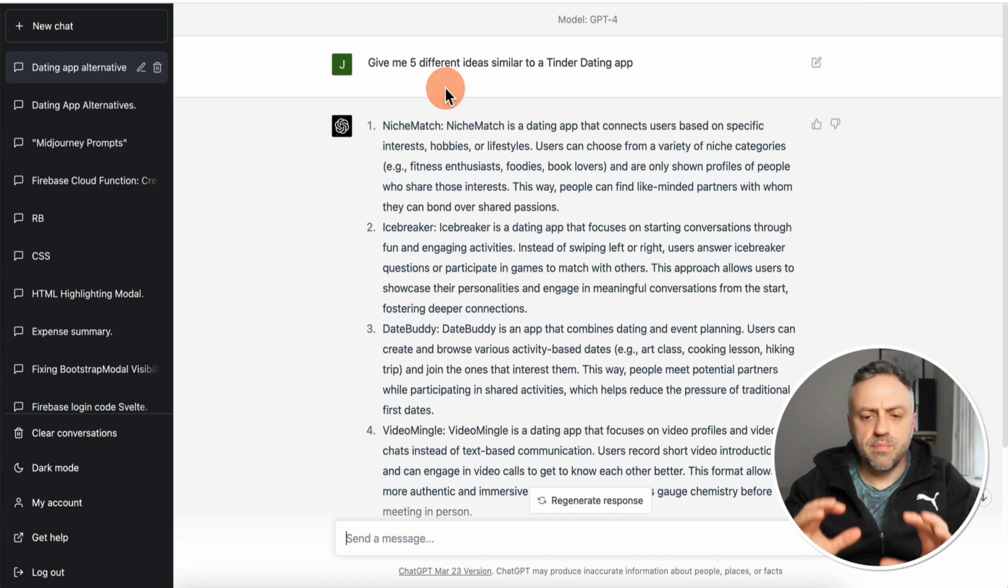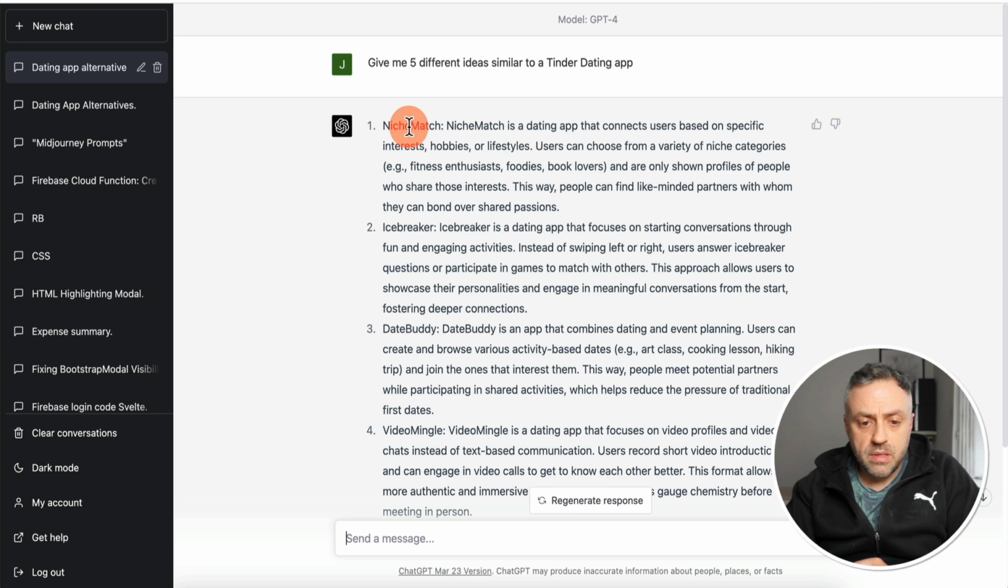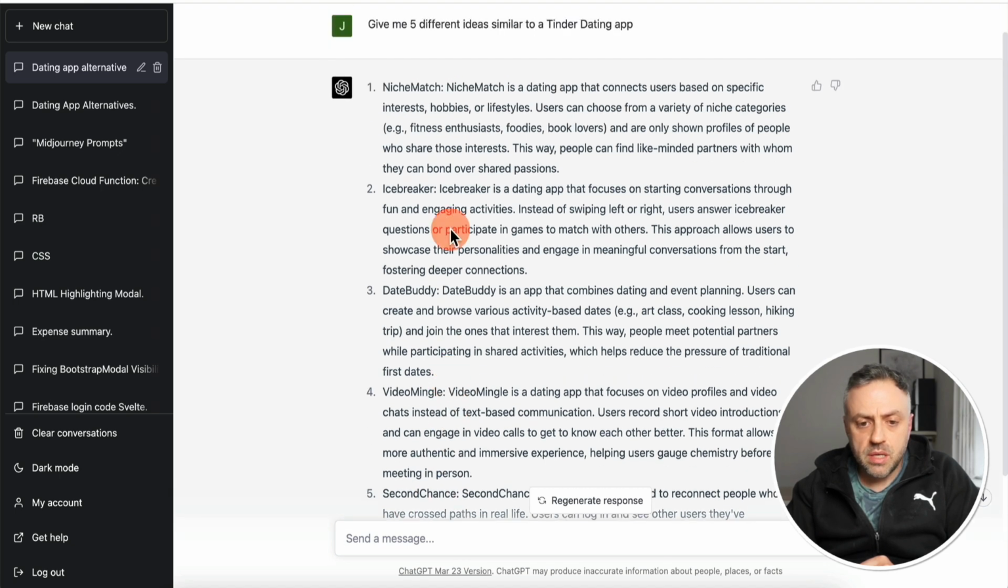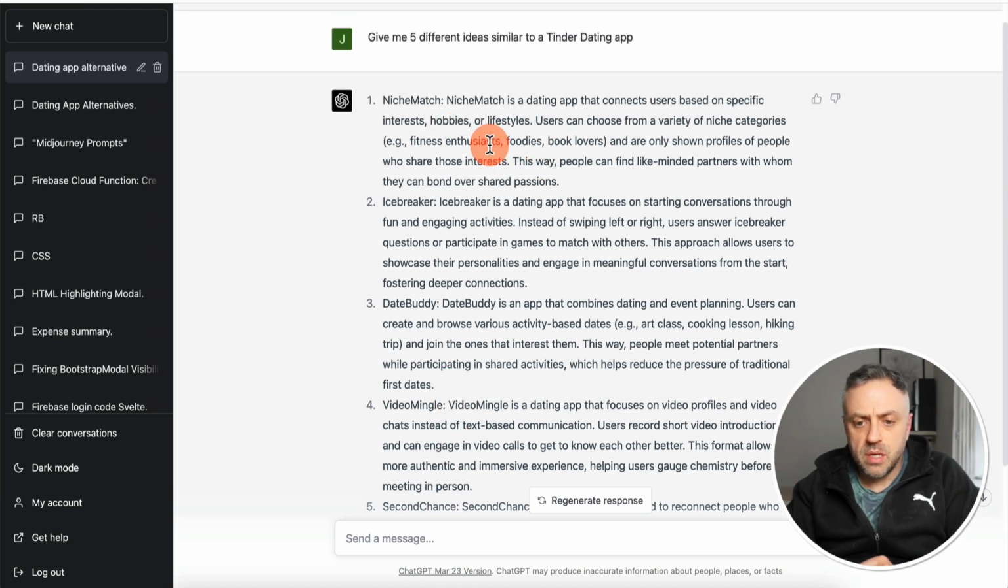And obviously you can put anything that you want. You can put Uber Eats, you can put Uber, you can put Airbnb, and you can have it create you a list with an interesting creative spin on an existing app. So it gave us 5 different ideas. So we have a niche match, we have icebreaker, date buddy, video mingle, and second chance. And so you want to read through these ideas and see what the unique twist is, right? What's the catchy thing about the specific idea?